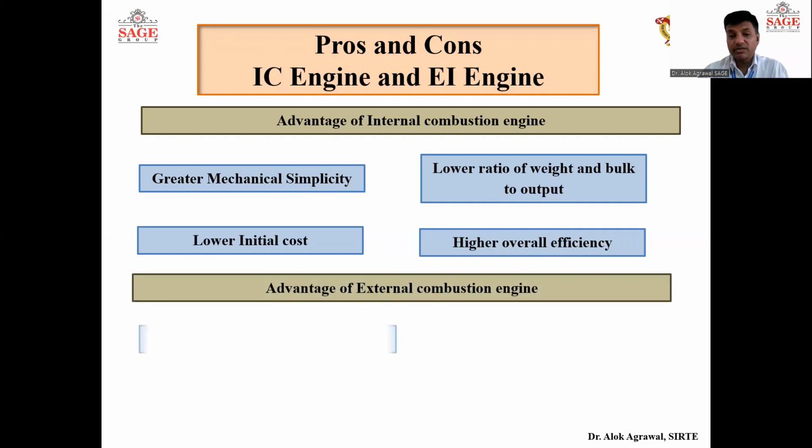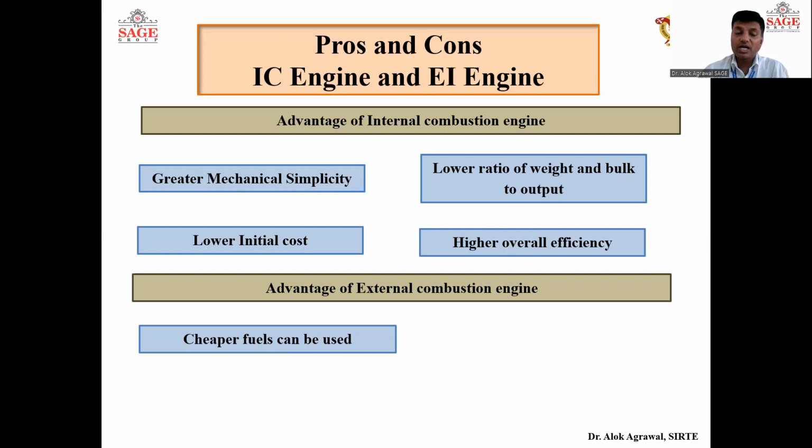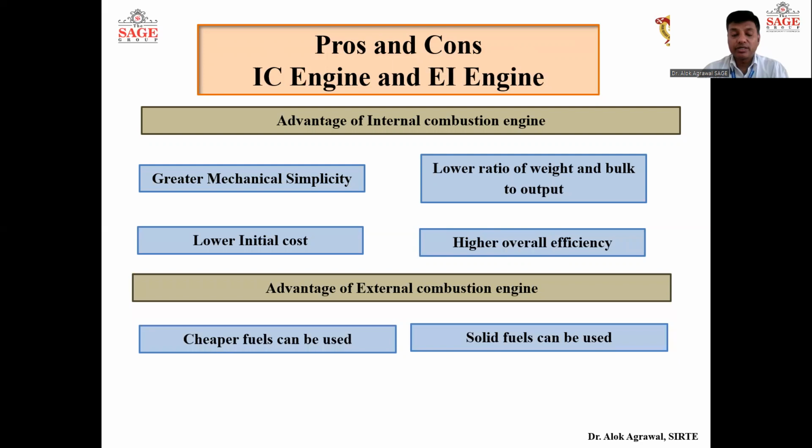Now, what is the advantage of the external combustion engine? The main advantage is that the fuel used here is cheaper. We use coal as fuel in external combustion engines, and coal is relatively much cheaper compared to petrol or diesel. Another advantage is that the fuel used in external combustion engines is in solid form, so its transportation is quite easy. Unlike petrol, which tries to vaporize when kept in the open, being a highly volatile fuel, if you are using solid fuel like coal, there is no tension about those things.